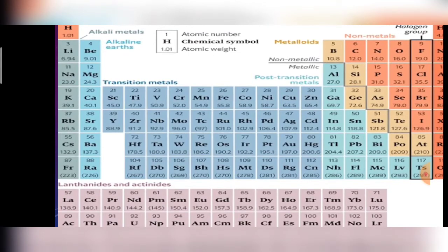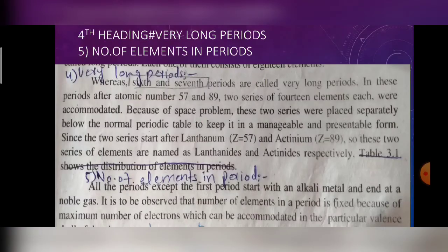Next, you can see here that because of the space problem, these two series were placed separately below the normal periodic table to keep it in a manageable and presentable form. Since the two series start from lanthanum Z 57 and actinium Z 89, these two series of elements are named lanthanides and actinides from the names of the elements.